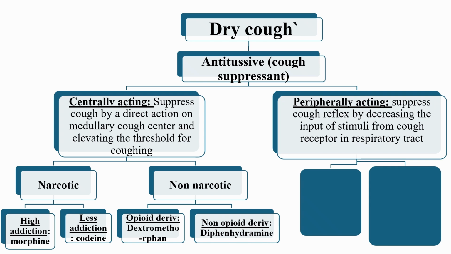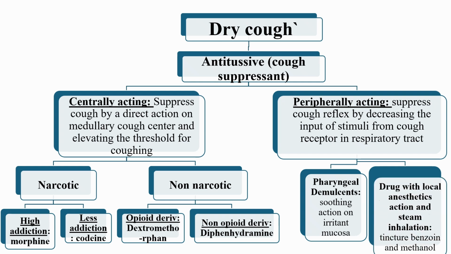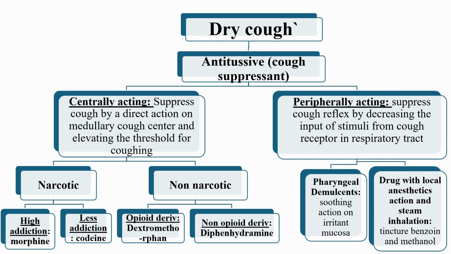Peripheral antitussive agents include pharyngeal demulcents, like lozenges and syrups, which form a soothing coating over the inflamed mucosa. Agents with local anesthetic action, such as menthol or tincture of benzoin, numb the cough receptors and reduce sensitivity. Steam inhalation hydrates and soothes dry, irritated airways, offering symptomatic relief. These treatments are particularly helpful in throat irritation or post-infectious dry cough.